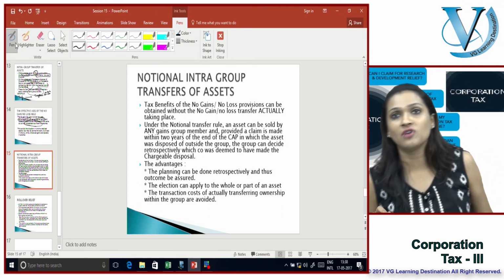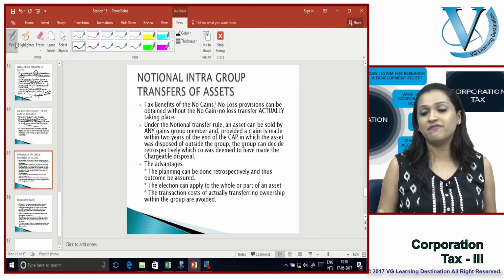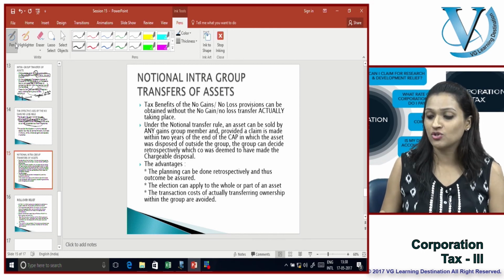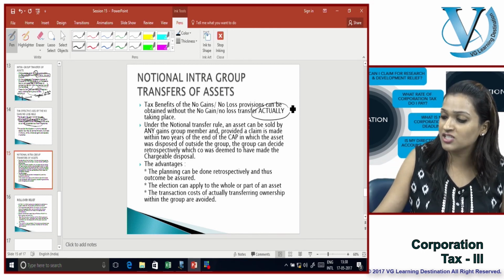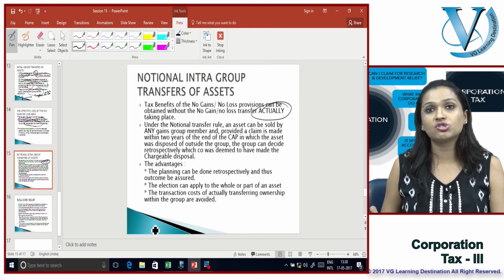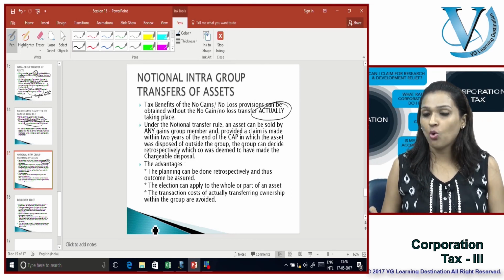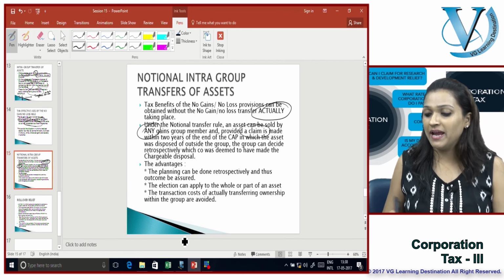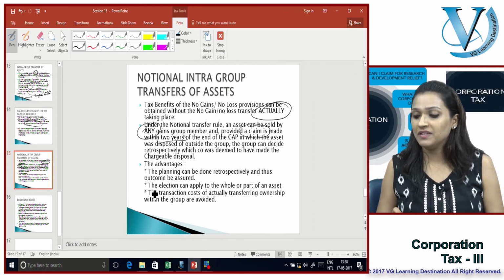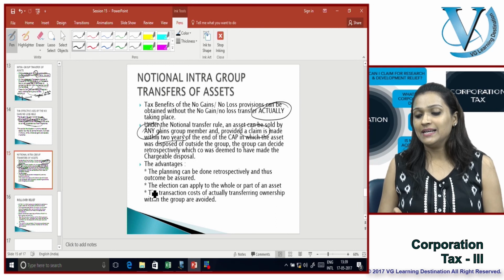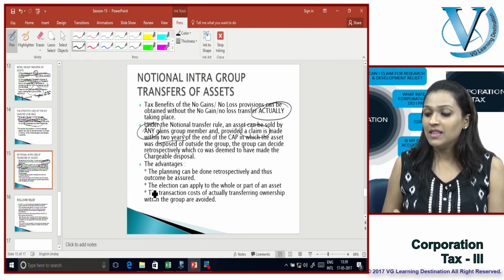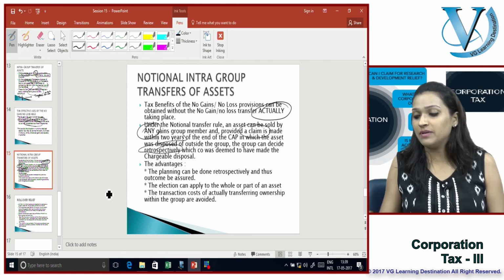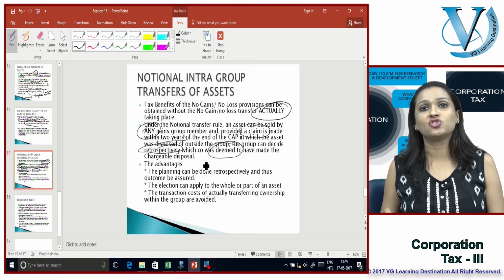So notional intra-group transfers of assets mean the tax benefit of the no gain, no loss disposal provisions can be obtained without actually making a gain or loss within the group. Under the notional transfer rules, an asset can be sold by any gains group company and, provided a claim is made within 2 years of the end of the accounting period in which the asset was disposed of outside the group, the group can decide retrospectively which company was deemed to have made the chargeable disposal.